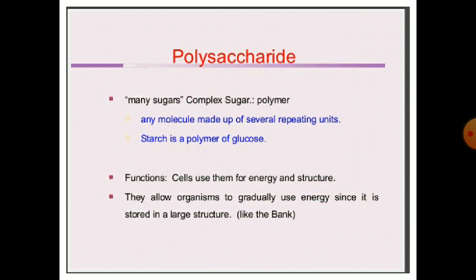The next one is the polysaccharide. Many sugars make a complex sugar polymer, a molecule made up of several repeating units. Starch is a polymer of glucose. Functions: cells use them for energy and structure. They allow organisms to use energy gradually since it is stored in this structure.